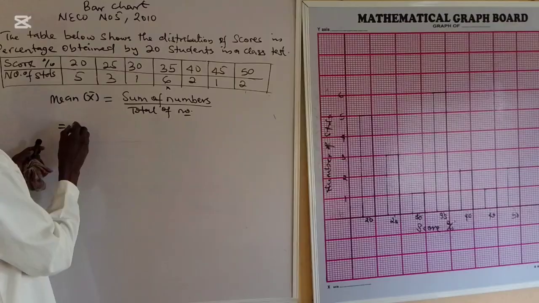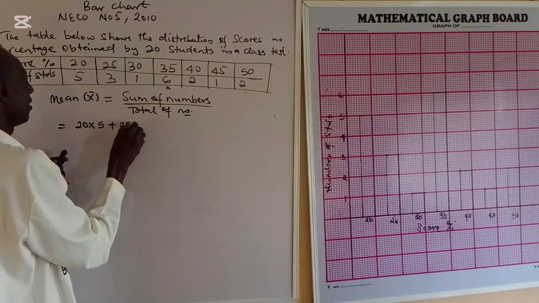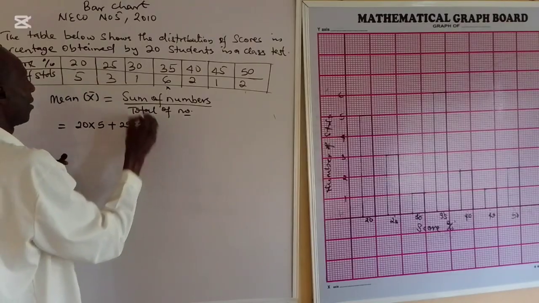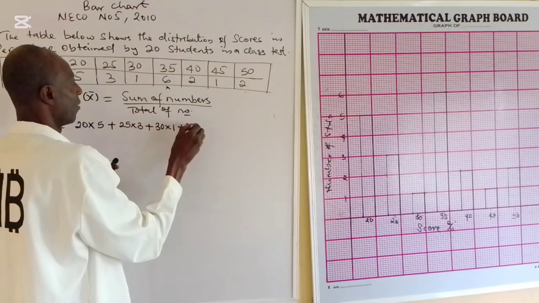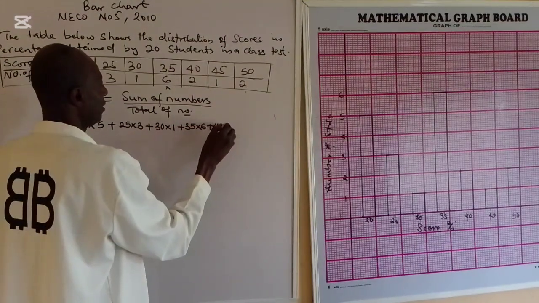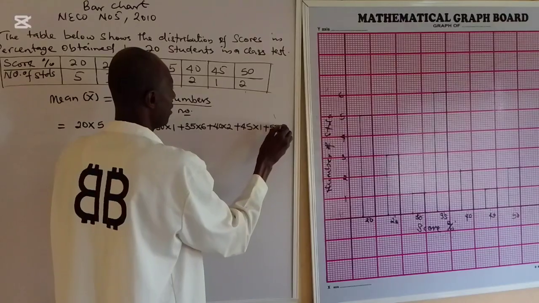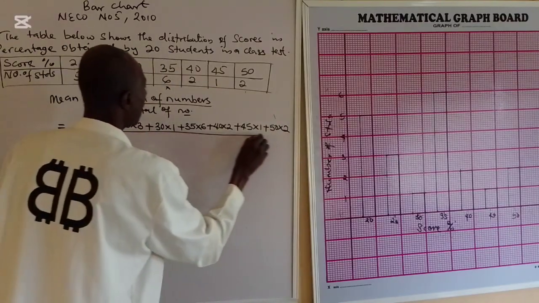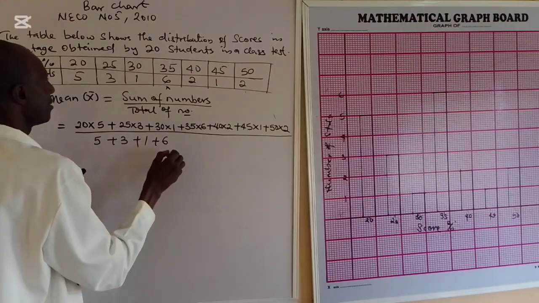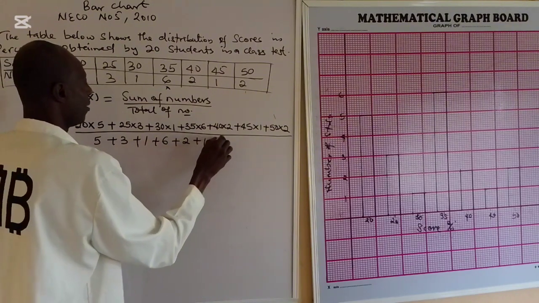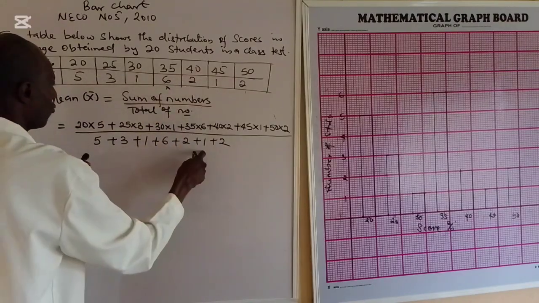So the mean is equal to 20 times the number of students, which is 5, plus 25 times 3, plus 30 times 1, plus 35 times 6, plus 40 times 2, plus 45 times 1, plus 50 times 2, all over 5 plus 3 plus 1 plus 6 plus 2 plus 1 plus 2.